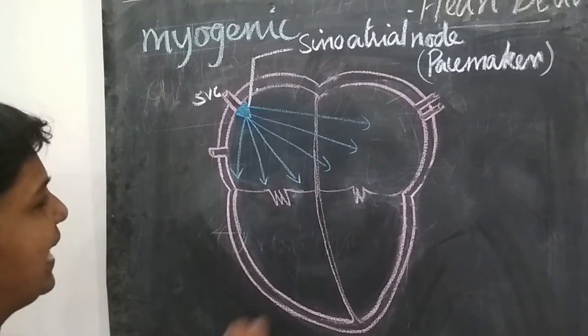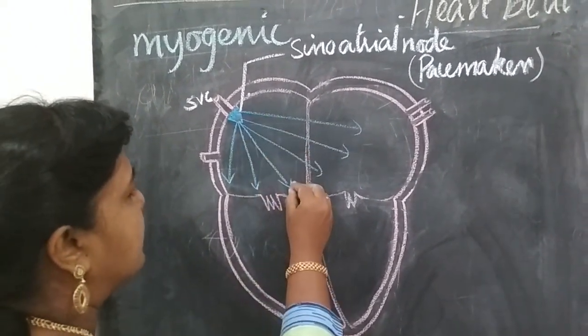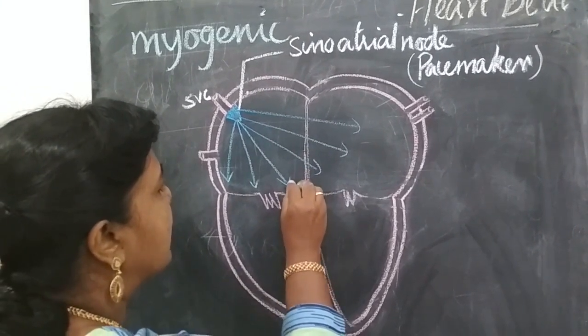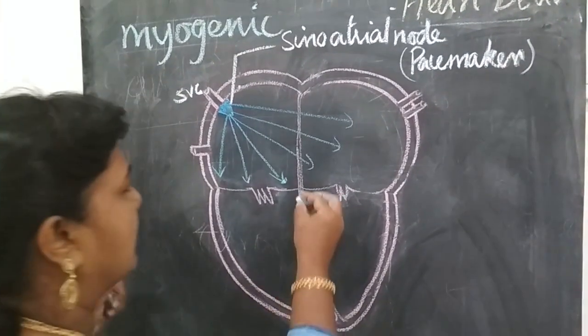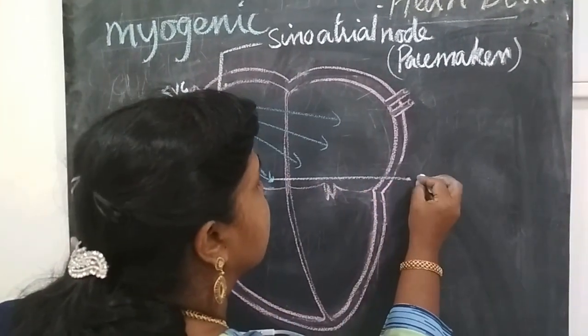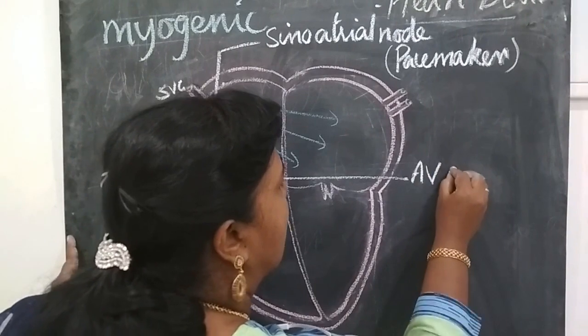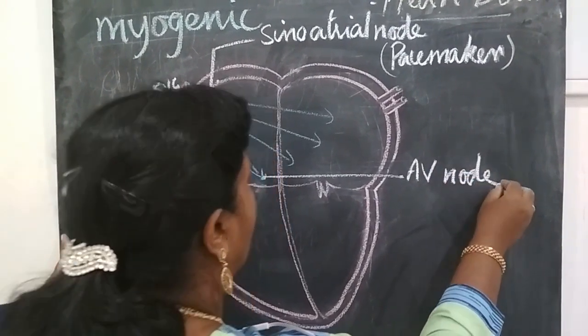Now, one of the electric impulses moves downwards towards the atrioventricular node, said to be the AV node.